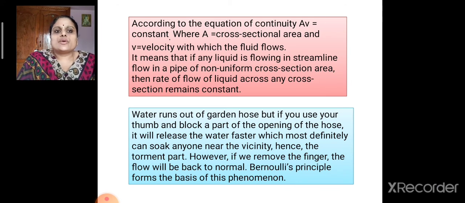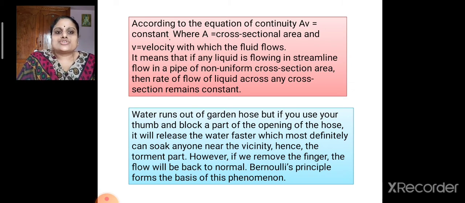So according to the equation of continuity, AV is a constant, where A is the cross-sectional area and V is the velocity with which the fluid flows. It means that if any liquid is flowing in streamline flow in a pipe of non-uniform cross-sectional area, then the rate of flow of the liquid across any cross-section remains the same.